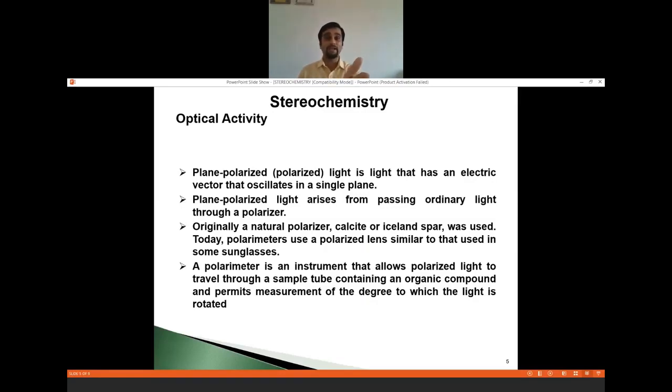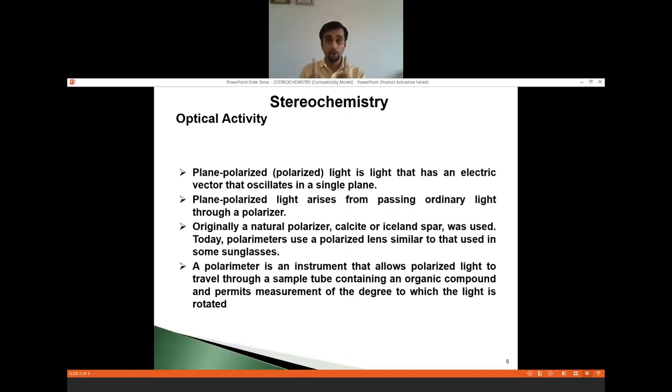To study optical activity, we have to use plane polarized light. When I talk about plane polarized light, how is it formed? When ordinary light is passed through the Nicol prism, you can say a crystalline structure of calcium carbonate. Nowadays, an instrument is used, that is a polarizer, right? So when the light is passed through the polarizer, what will happen?